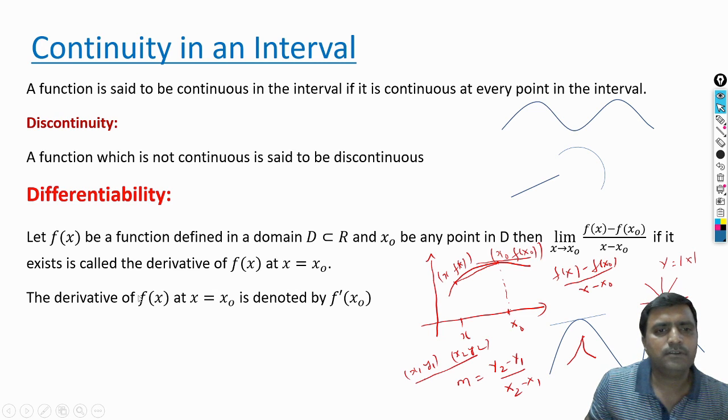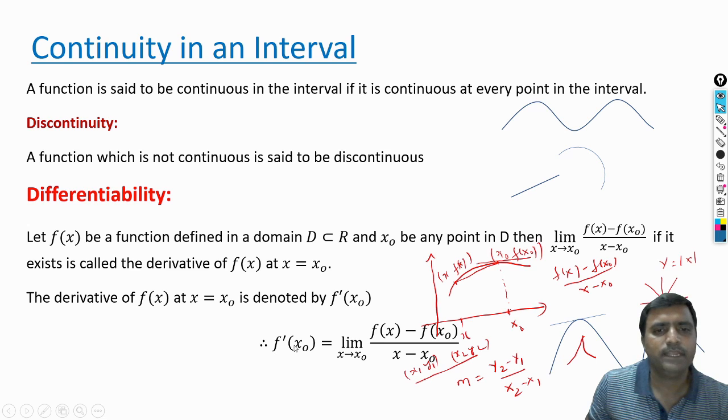So you just understand that a function is differentiable means we can draw a tangent at all the points. Suppose a function is differentiable in the interval. In that interval, we can draw a tangent at all the points, so at all the points we can find the slope. Then we say that the curve is smooth or differentiable.